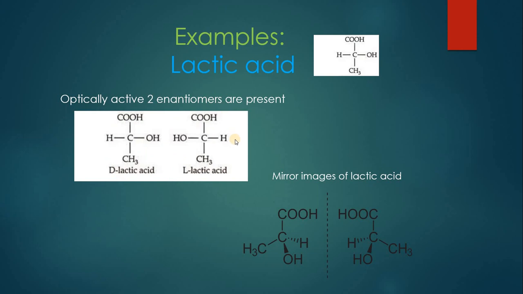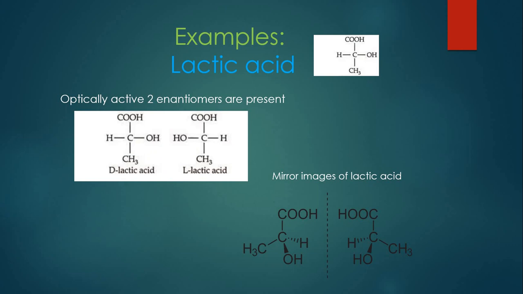So half of the compounds will be rotating the plane of light in the anti-clockwise direction, and half of the molecules are going to rotate the path of light in the clockwise direction. So overall the racemic mixture will not rotate the plane of light in any direction and it will be optically inactive. So enantiomers are optically active, but their equimolar mixture, the racemic mixture, is optically inactive.